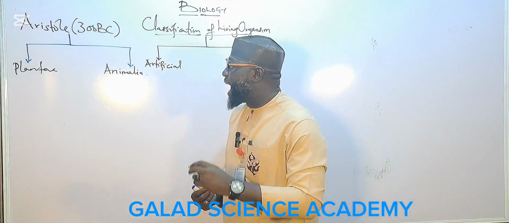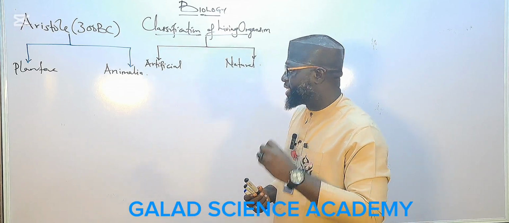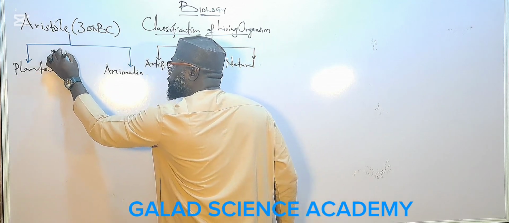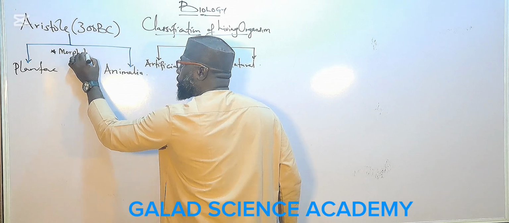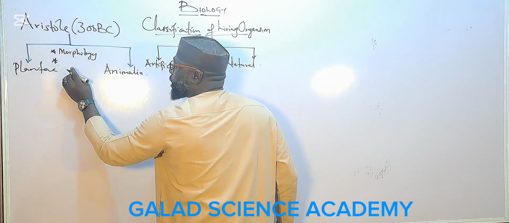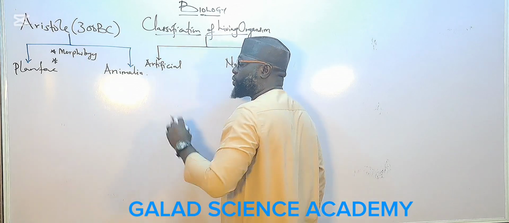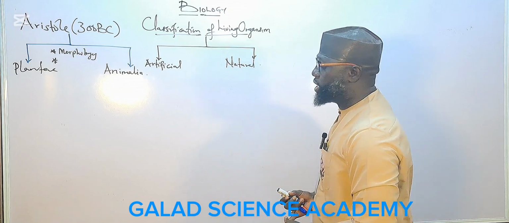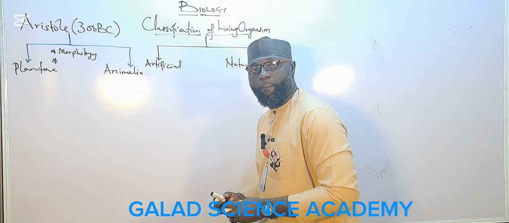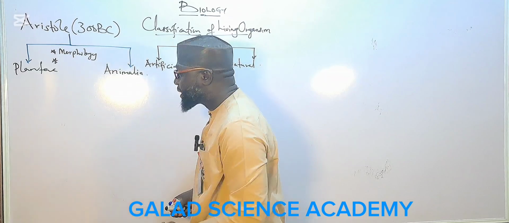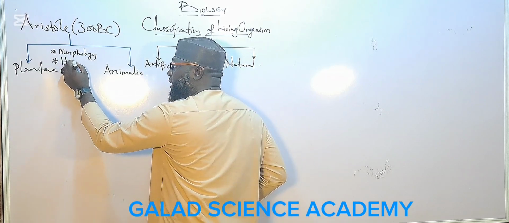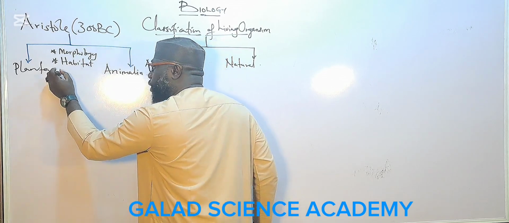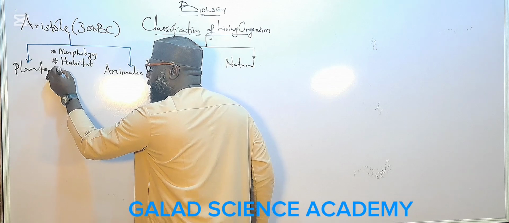The Aristotle classification is based on three things: morphology, structure and habitat, and the third one is behavior.